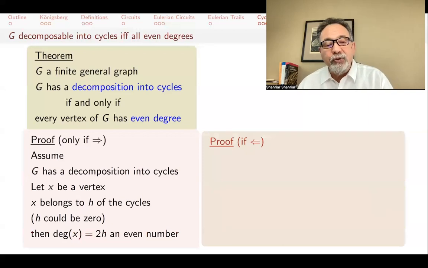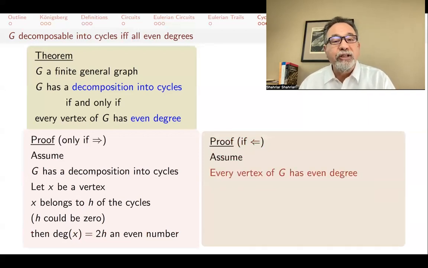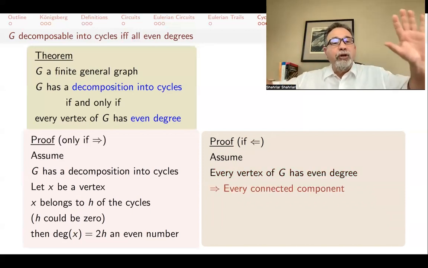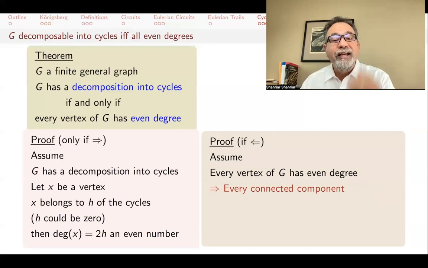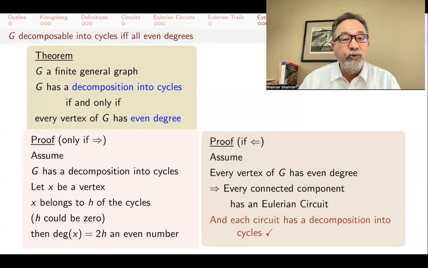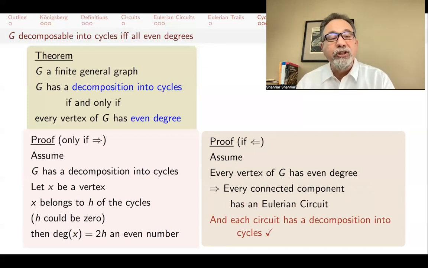But now what about the other direction? Assume that every vertex is even. Why can you decompose it into cycles? If every degree is even, the graph might not be connected, but every connected component is connected and every degree is even, and therefore it has an Eulerian circuit by the major theorem that we proved in this lecture. And then we know what we just proved earlier, that every circuit can be decomposed into cycles. So that Eulerian circuit can be decomposed into cycles.